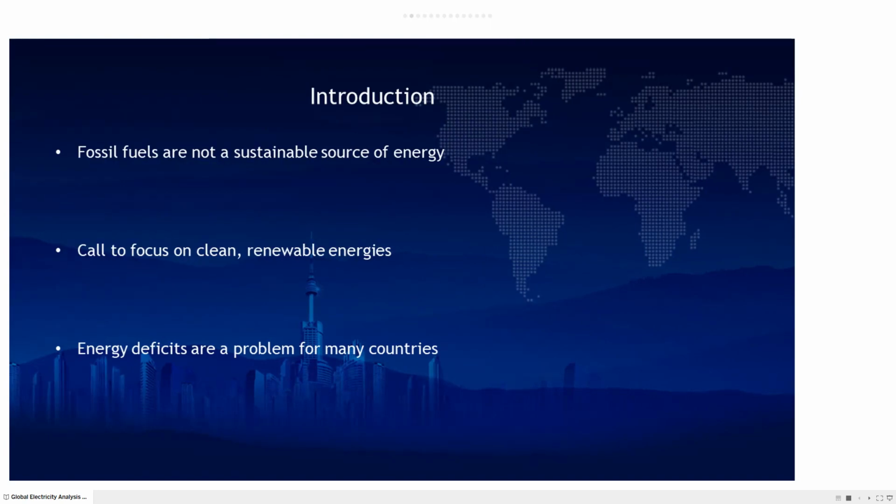Fossil fuels are among the essential energy sources that we have right now. Since the start of human existence, we have been reliant on fossil fuels to fuel our machines and our processes. However, fossil fuels are not a sustainable source of energy. Neither are they a clean source of energy. It is because of this that we chose to focus on clean and renewable energies. Hopefully, by investing in clean and renewable energies, we can fix the energy deficit problem that many countries in the world have.